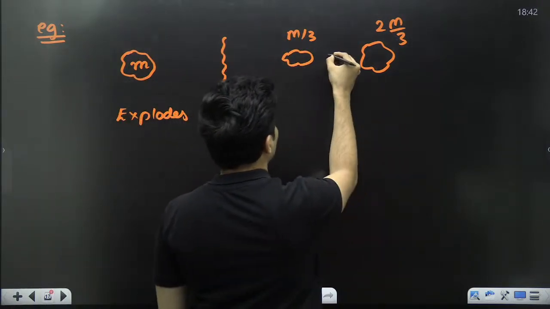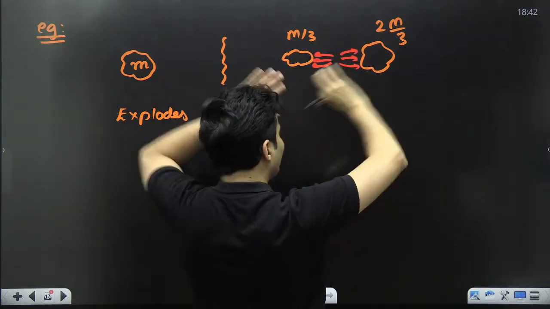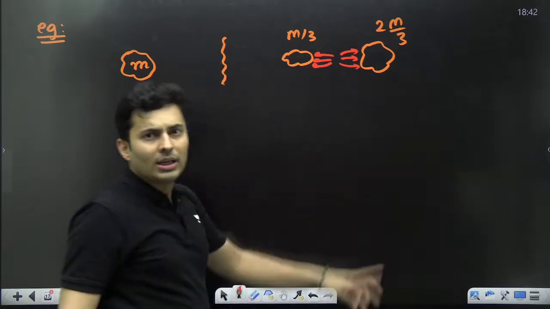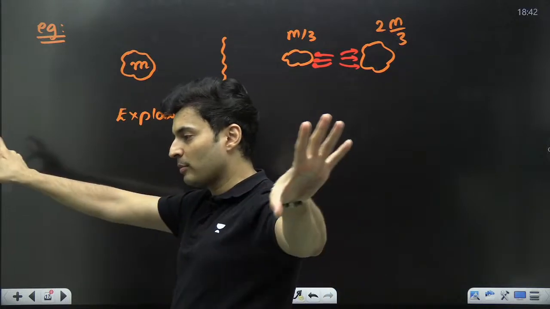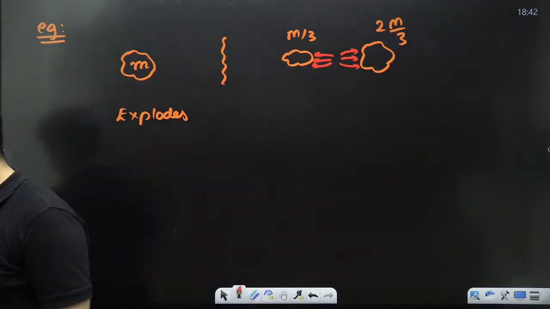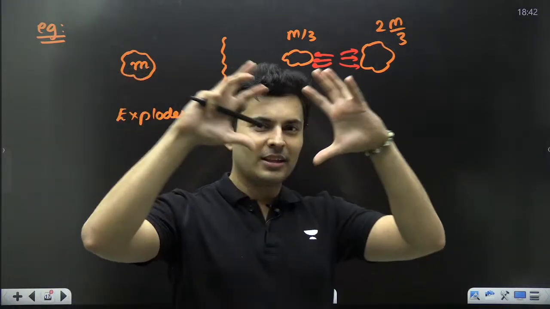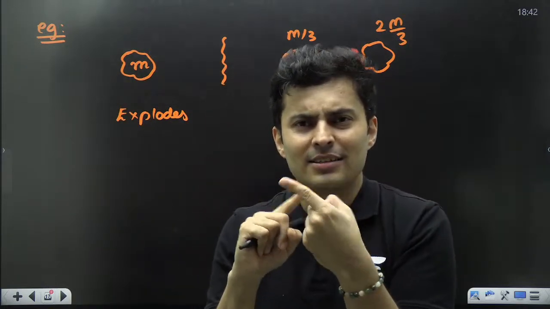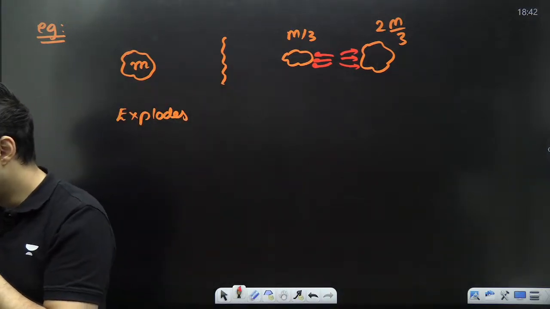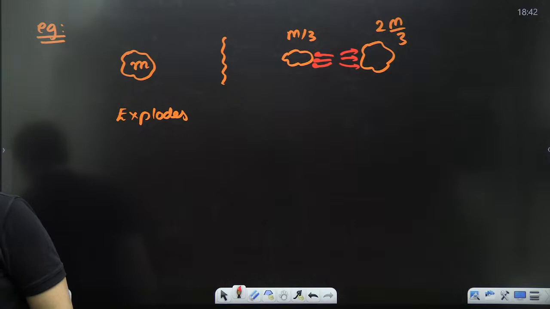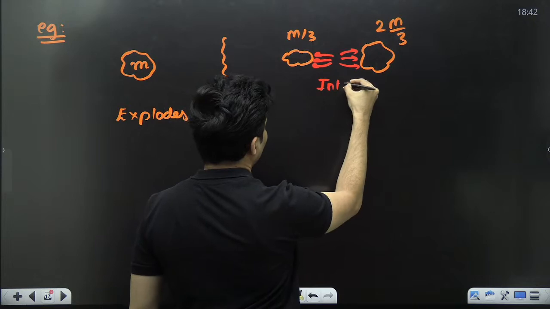Obviously, there is a force of explosion because of which they went off. Is this force of explosion internal or external? Come on, think and answer, my dear students. If you take the entire thing as a system, it's acting within the system, 1 on 2 and 2 on 1. Is it not an internal force? Think about it. Yes, very good. So this force is internal.